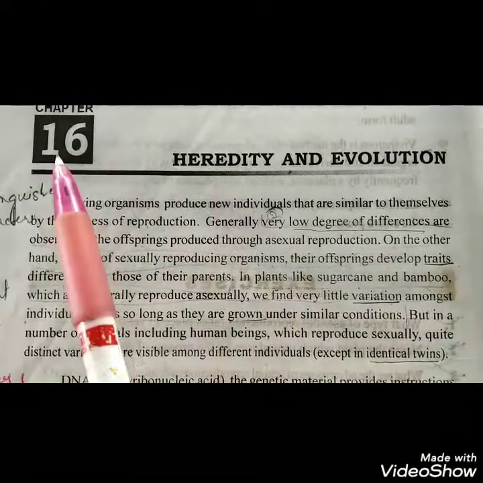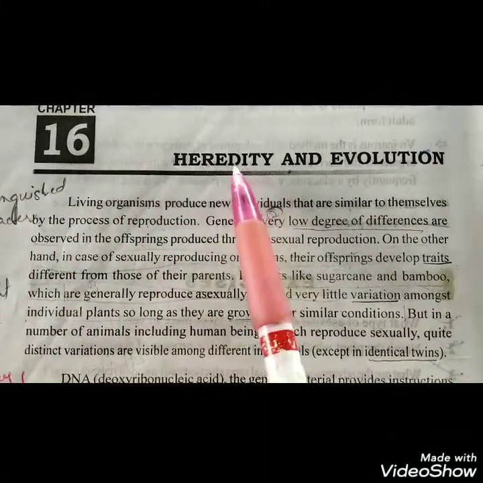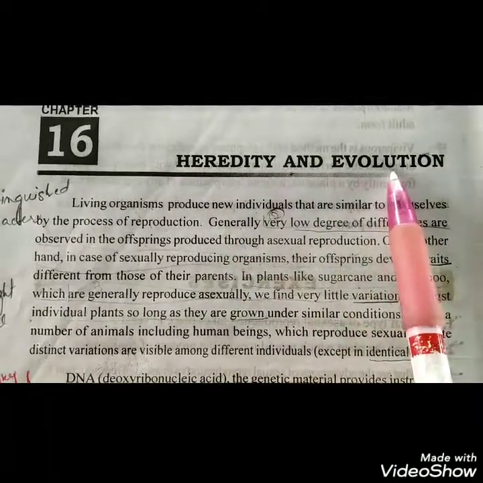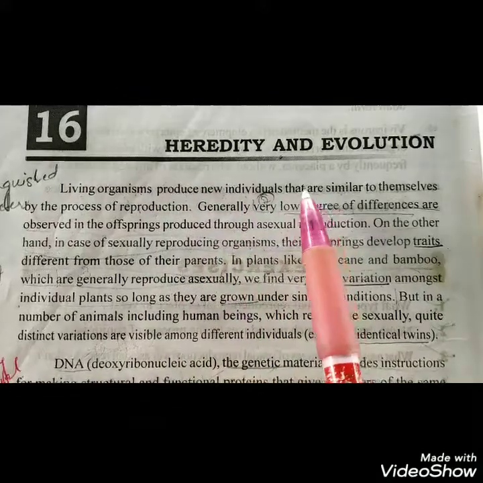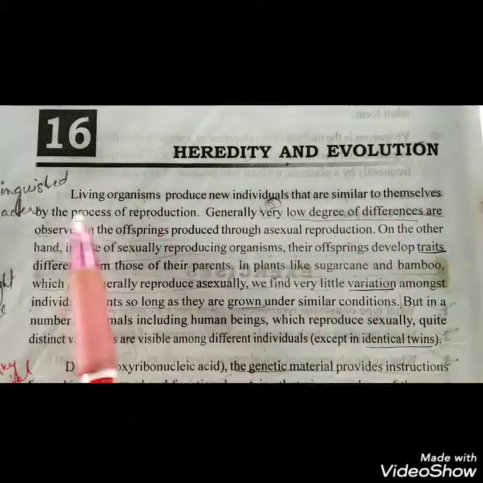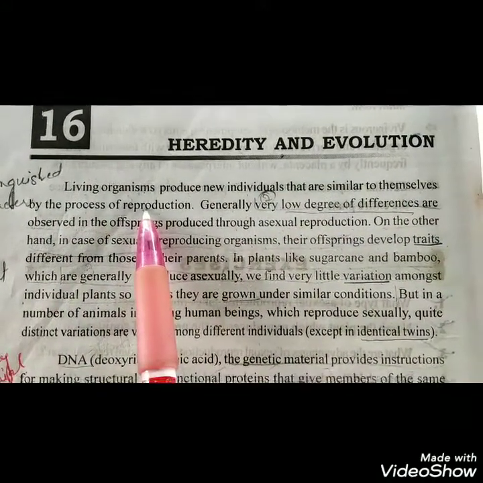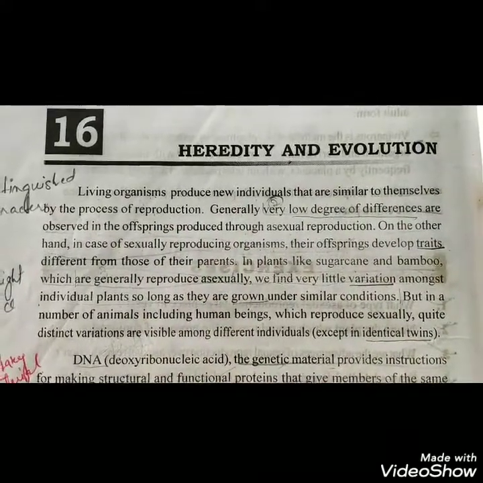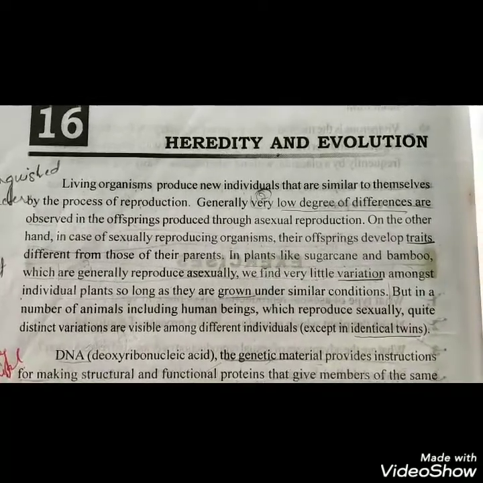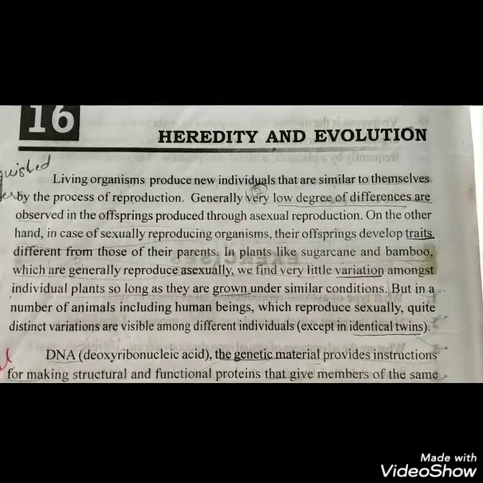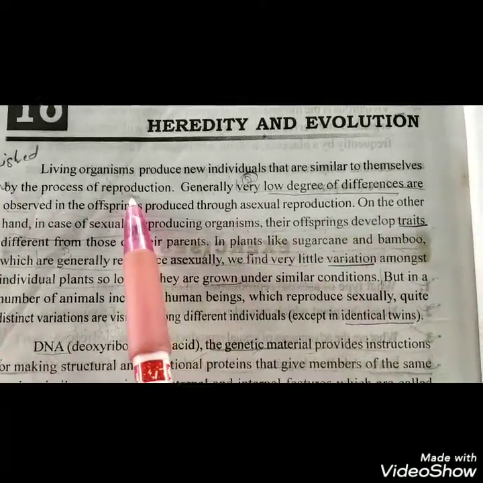Today we are going to learn about chapter number 16, Heredity and Evolution. Living organisms produce new individuals that are similar to themselves by the process of reproduction. In the previous chapter, chapter number 15, we have learned that organisms produce new individuals by the process of reproduction.